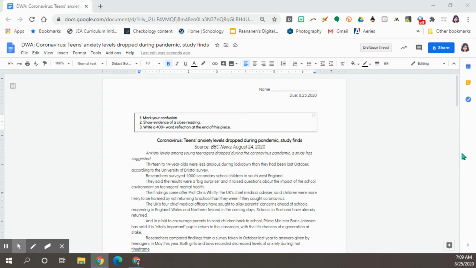Okay, everybody, so today is your first article assignment. This is an article called Coronavirus Teens' Anxiety Levels Drop During the Pandemic, Study Finds. Many of you have done these before, but I just want to show you how to complete this assignment digitally so that it makes sense for you.